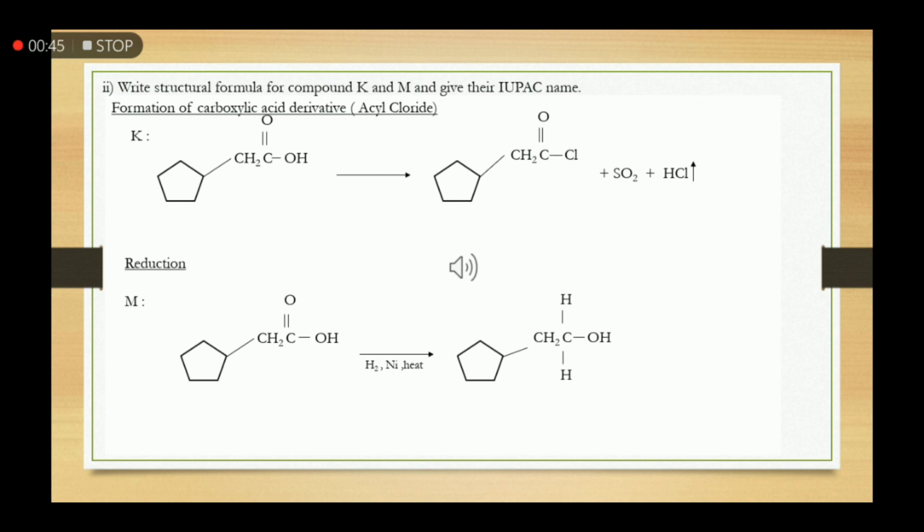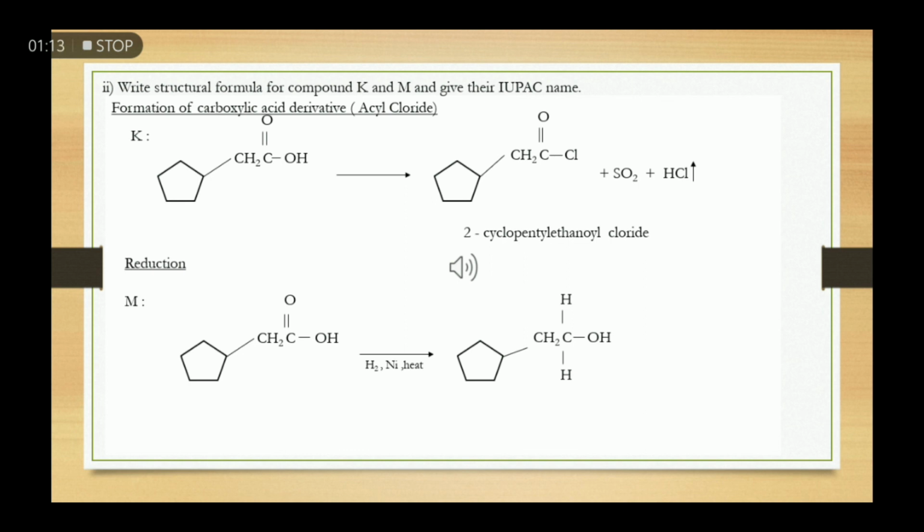It will react with thionyl chloride, SOCl2. The OH group from the carboxylic acid will be substituted by a chlorine atom. So the product is an acyl chloride. It means K is 2-cyclopentyl ethanoyl chloride.